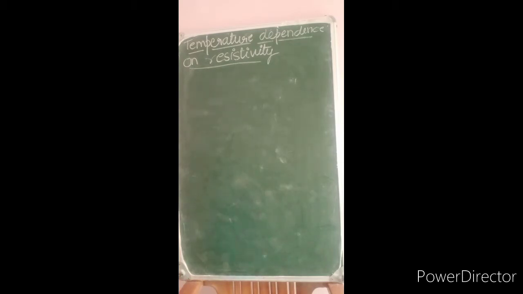Okay, so coming to the syllabus, next part is the temperature dependence of resistivity.